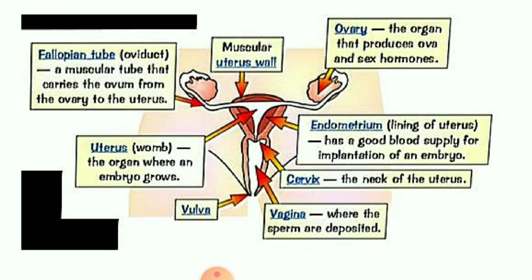The next one is your vagina. Vagina is the place where muscular contraction takes place, and there the sperms are going to be deposited. The urethra is the place from where the excretion is going to take place. Okay, children. Then uterus. Uterus is also known as your womb.